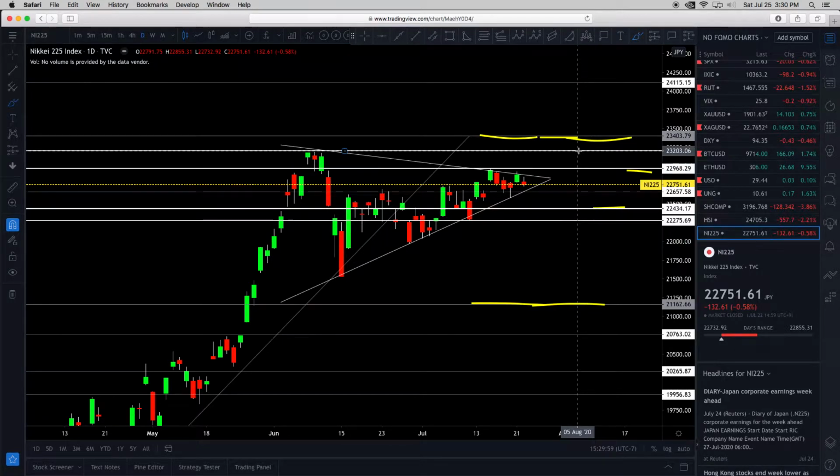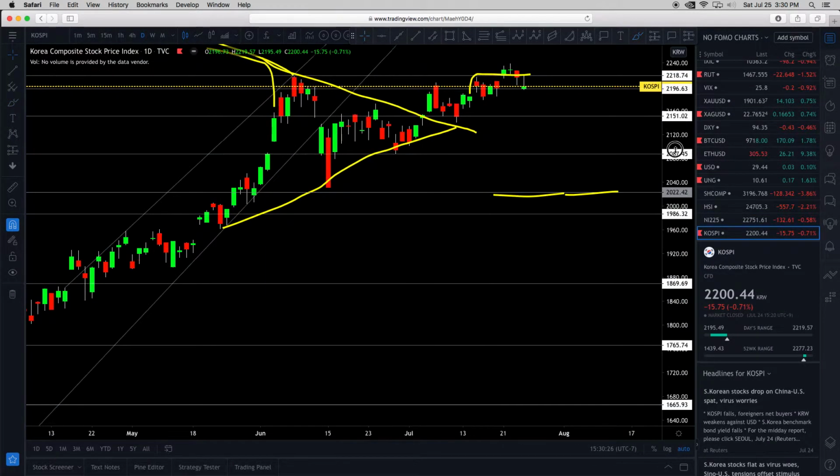So let me just say it again. Resistance 2, 23,208. Resistance 1, 22,980. Support 1, 22,451, and 22,287. So it's more in a tightening range, but these targets still matter. All right, so we'll have to see what happens with earnings and global reaction.